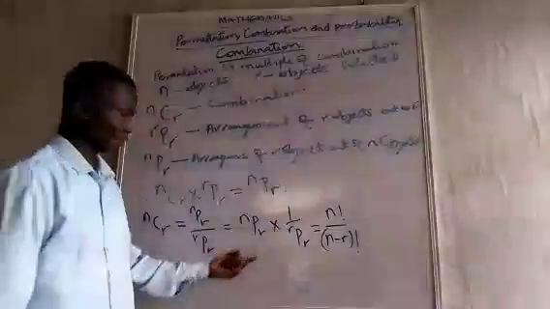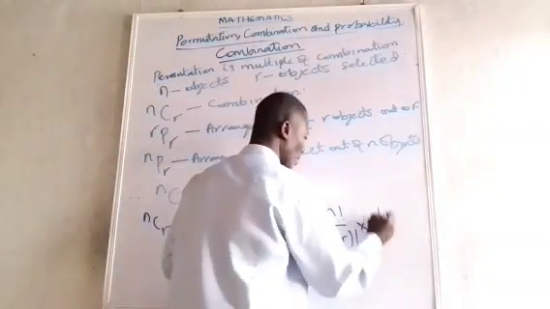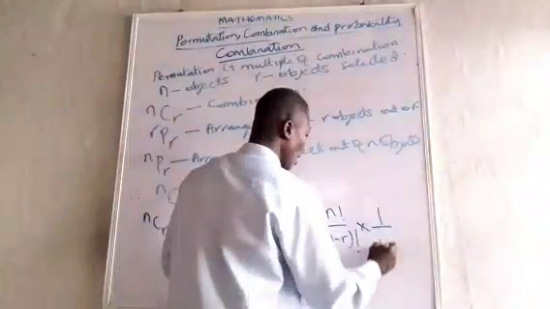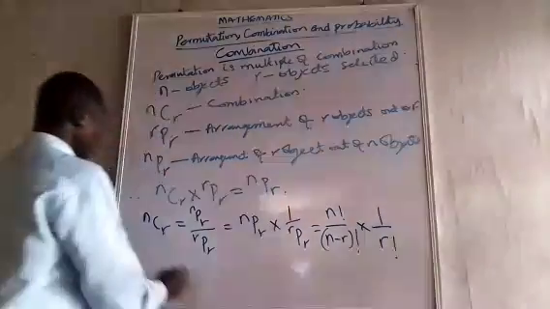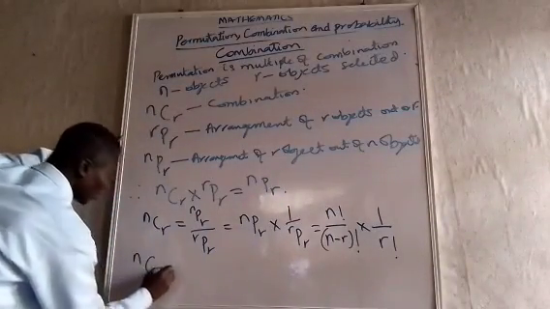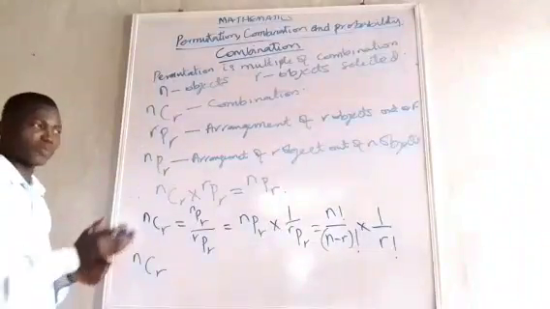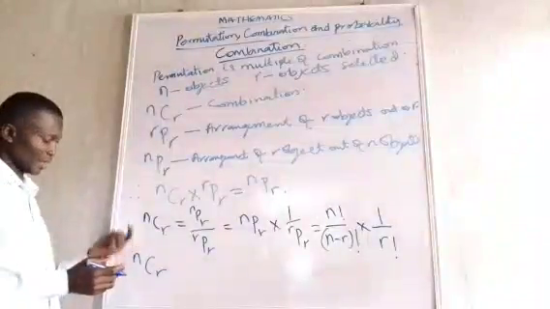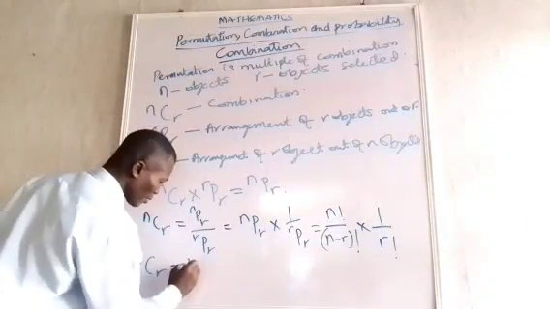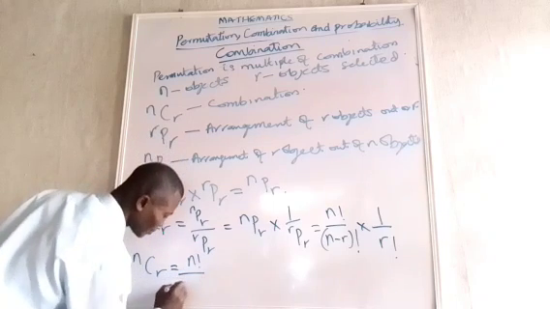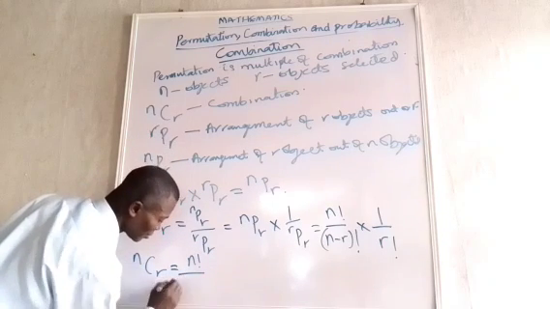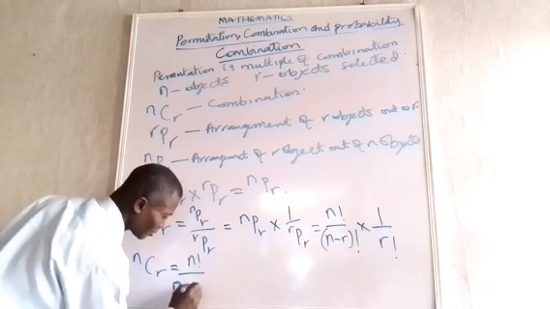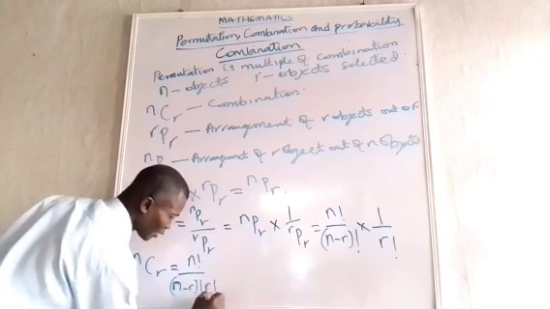That is for this one. Now this arrangement is 1 over R factorial. So N combination R, that is, when we are looking for the number of selections or combinations, is going to be N factorial over N minus R factorial times R factorial.